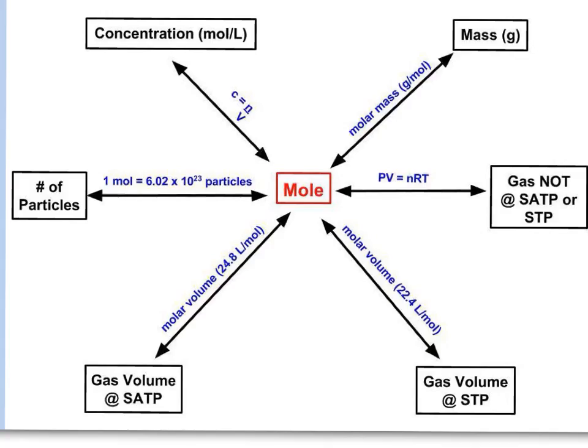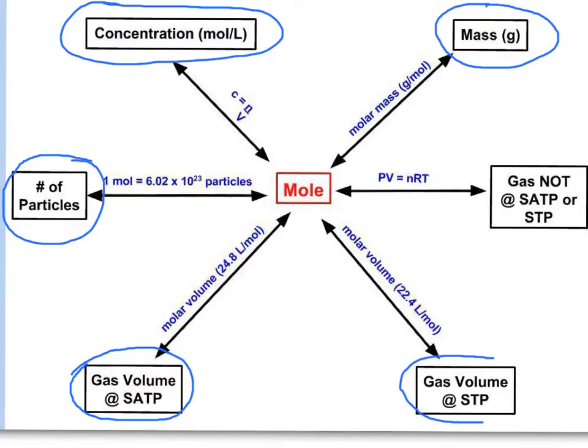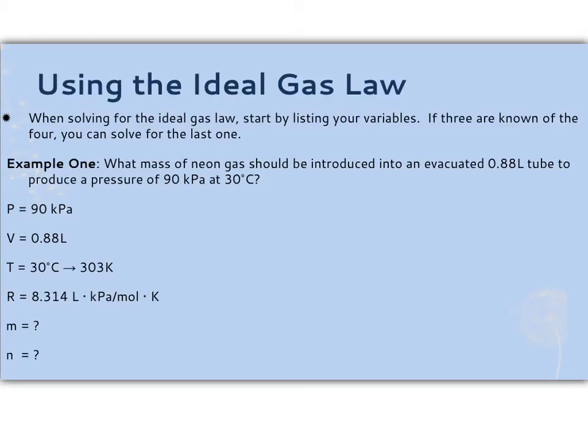So what we have here is the ultimate mole map. Up here on the left is concentration. That's how we got from moles per liter to moles in Chapter 5 for solutions. On the top right, we have mass. That's when we use our molar mass to get to moles. On the left here, we have the number of particles, which is when we're using Avogadro's number. What we did in Mastery Quiz 3 is the bottom here. We used our molar volume to figure out the gas volume if the gas is at STP or SATP. And what we've just added today is that if your gas is not at SATP or STP, you are going to have to use pervnert.